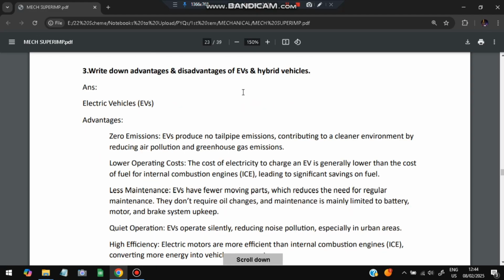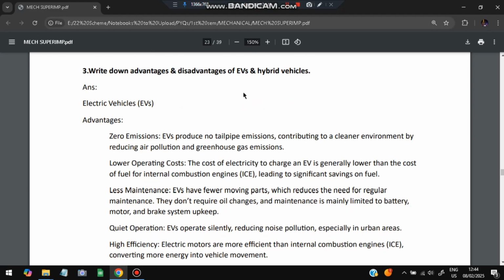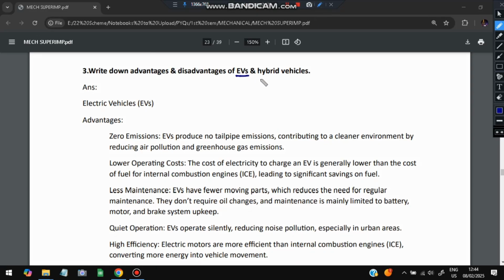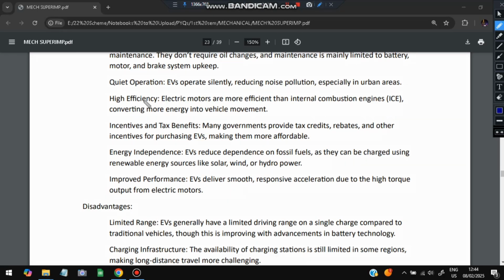Moving on to the third supplement question, we have to write down the advantages and disadvantages of EVs and hybrid vehicles. So advantages of EVs include zero emissions since there is no petrol, lower operating cost because fuel is costlier and electricity is cheaper, lesser maintenance because only the battery needs to be changed, and quiet operation. EVs do not make noise like petrol vehicles. It is highly efficient. Incentives and tax benefits for EVs are present. Energy independence because it can depend on renewable energy, and improved performance. It gives us better performance.